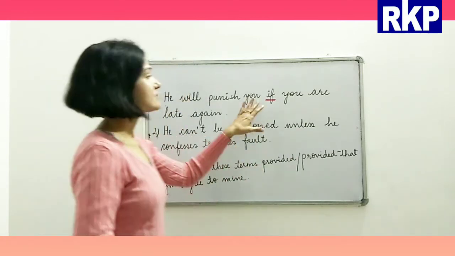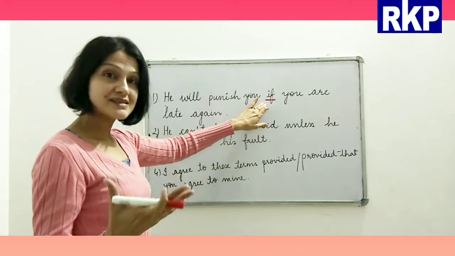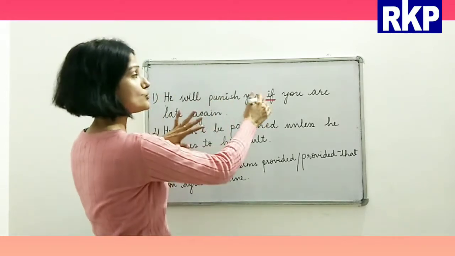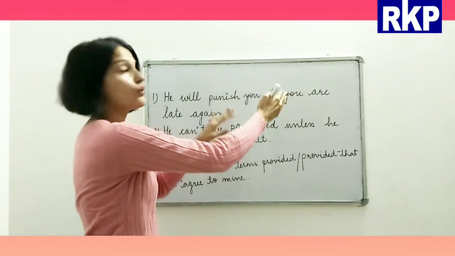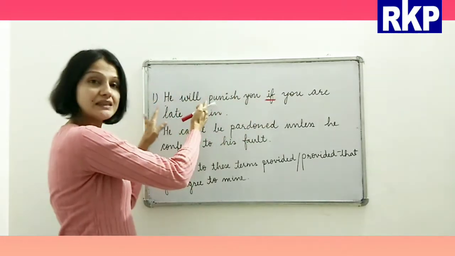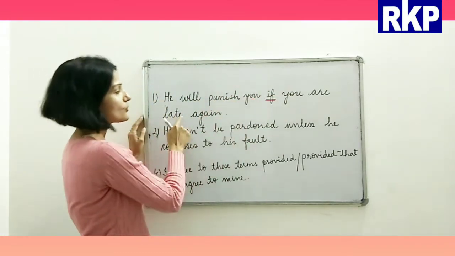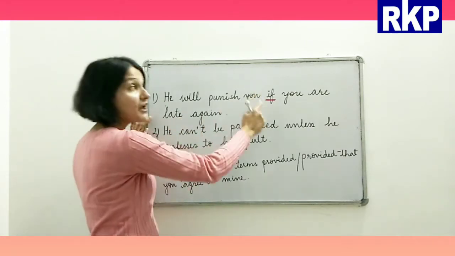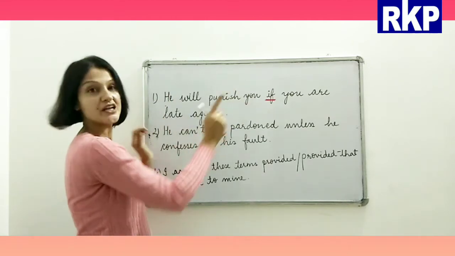Alright, and it is not necessary that you will always use it here in the middle or after the main clause. No, this part of the sentence can come in the beginning as well. Alright, so we can also write this sentence as: if you are late again, he will punish you.